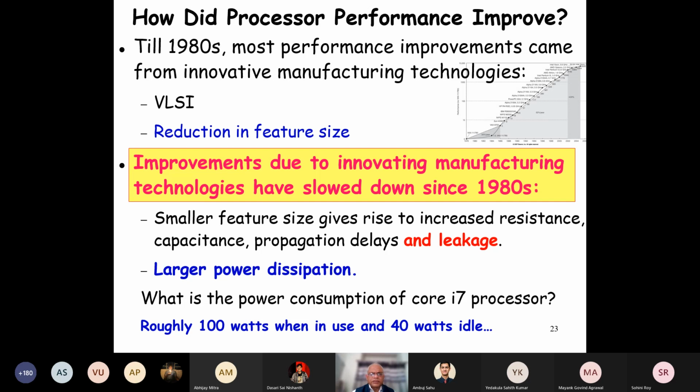Now let's talk about this power dissipation. What is the power dissipation on a laptop or a desktop? Can anybody answer this question? Sir, for a laptop it is 35 to 40 watts. Okay, Devraj says 35 to 40 watts. Anybody want to refine the answer? An i7 or an i9. Anybody want to refine the answer?